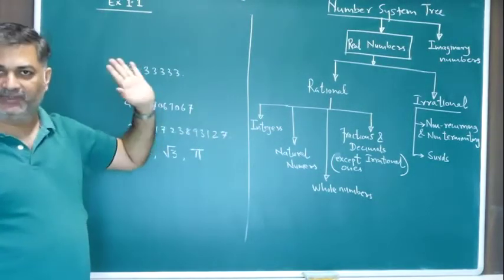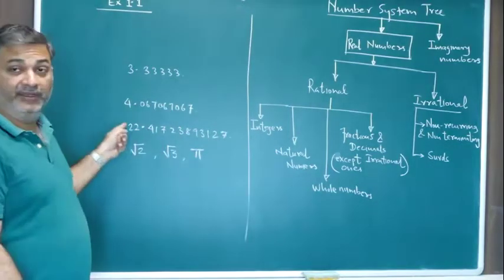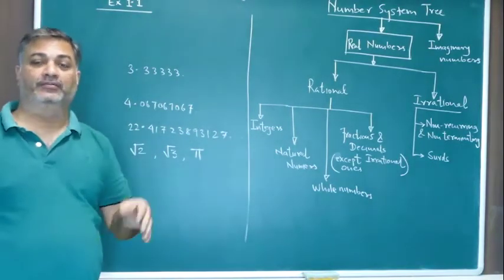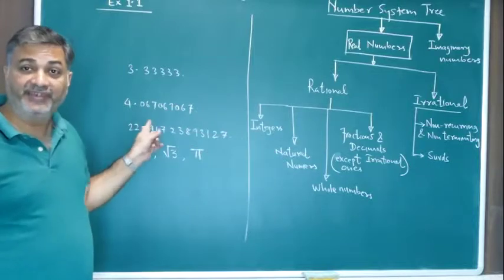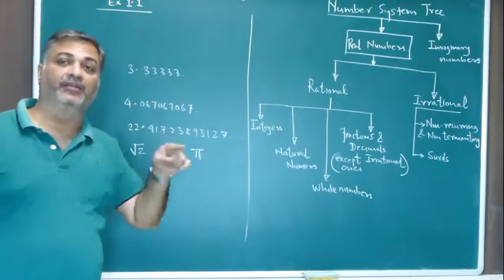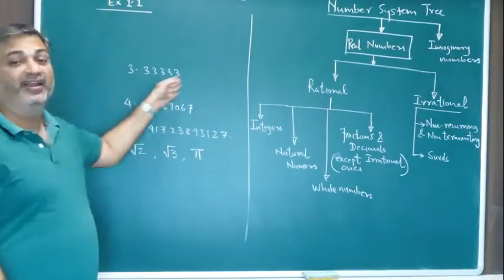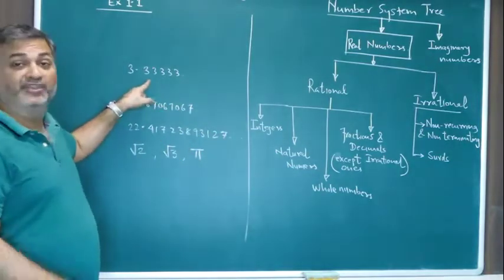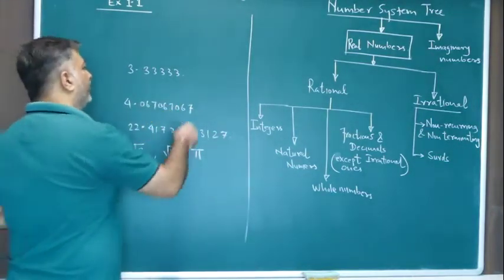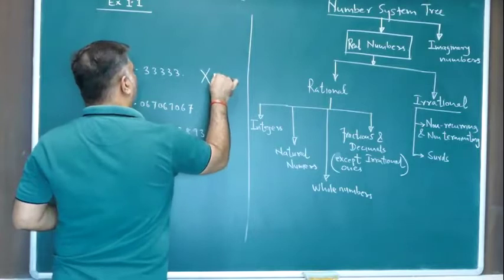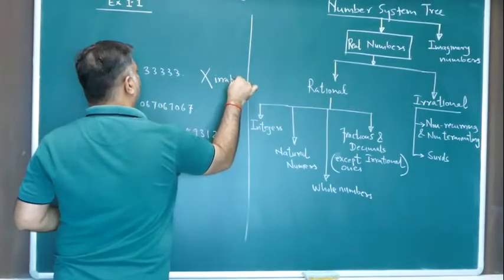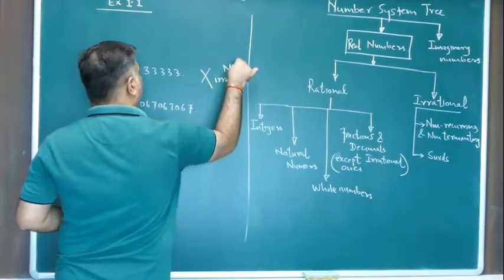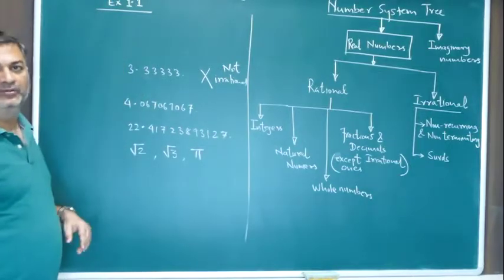One criterion is satisfied, non-terminating. But it is not non-recurring. Here you can see it is recurring. Recurring means reoccurring. So you see 3 recurring, and therefore it is not an irrational number.